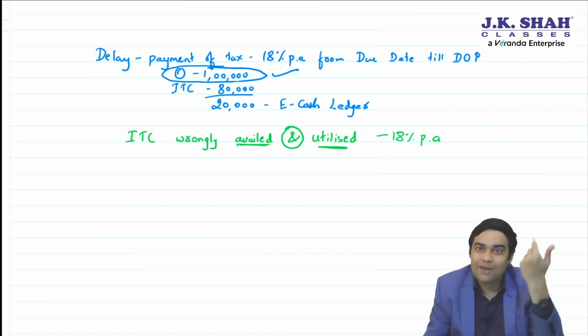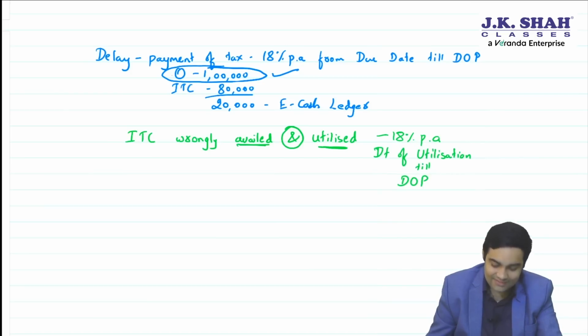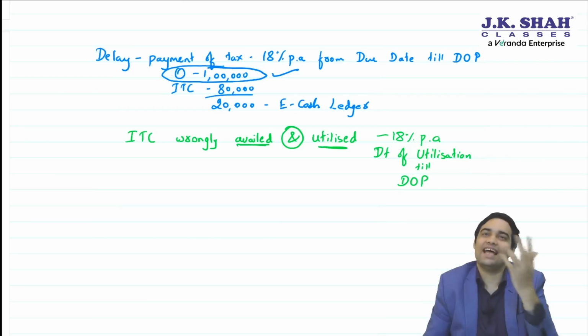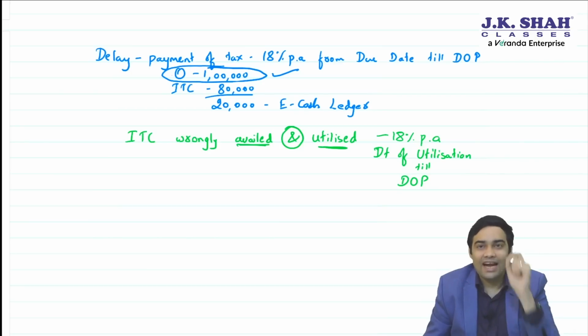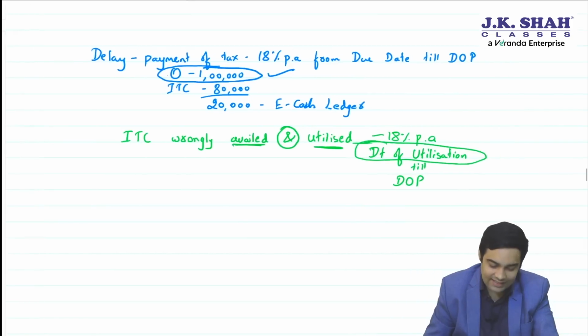But interest will apply from which date, sir? It will apply from the date of utilization till date of payment or reversal, as the case may be. Date of utilization. Sir, when can you call something as utilized?